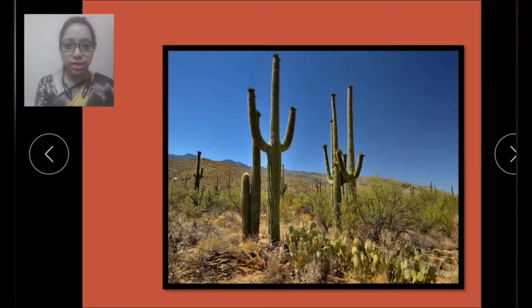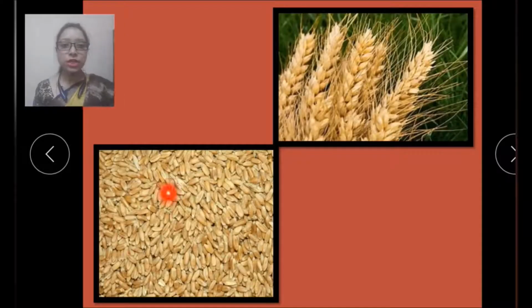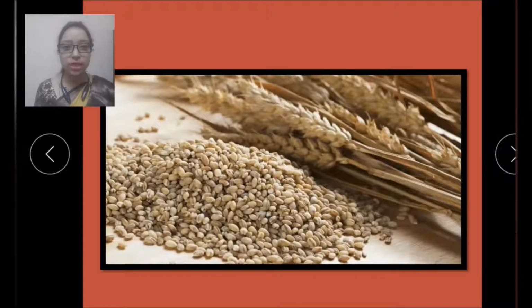Now let's see next. Only the oasis is the place where there is water in the desert. Date palm and some crops such as wheat and barley are grown in the oasis. Here in this picture you can see these are date palm. Now let's see next. And here, children, you can see the picture of wheat which is grown in the oasis, and next we'll see the picture of barley. So here you can see these are barley.